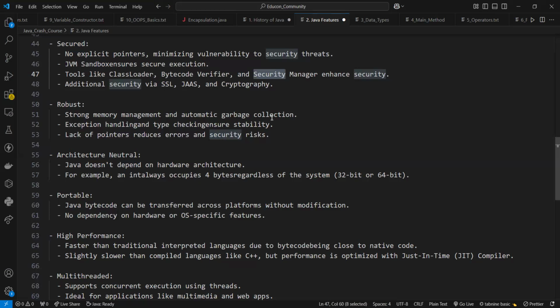Next is portable. So Java is portable because it facilitates you to carry the Java bytecode to any platform. Like I have told you, whenever you compile your Java program, it will create some bytecode, which is platform independent, and that bytecode you can transfer from one machine to another machine. And if that machine has a JVM present, then your Java bytecode will be executed, right?